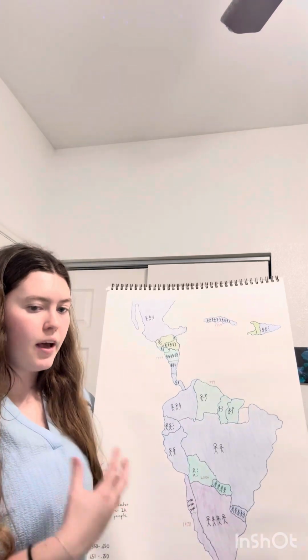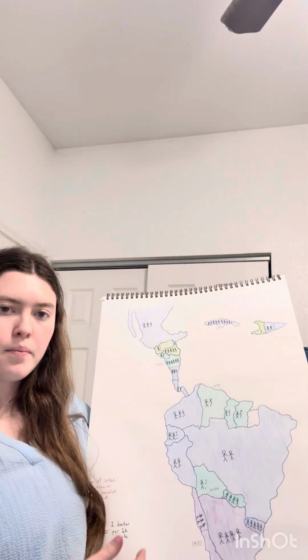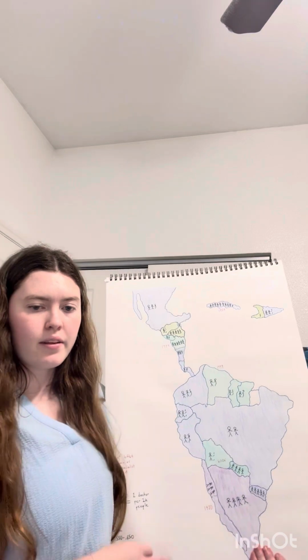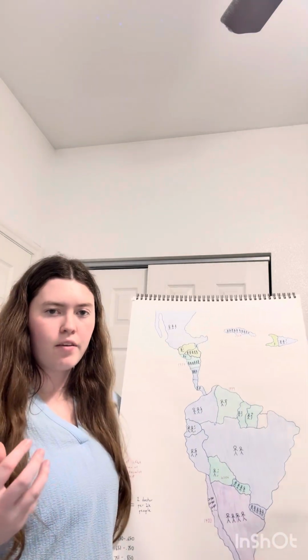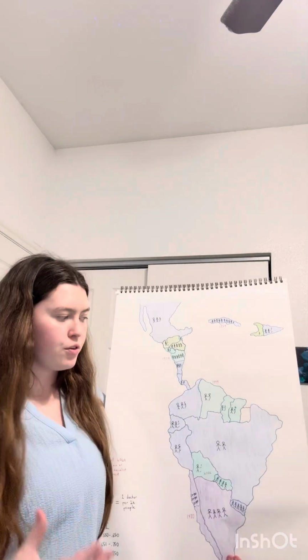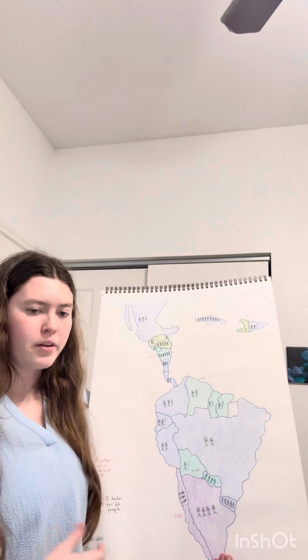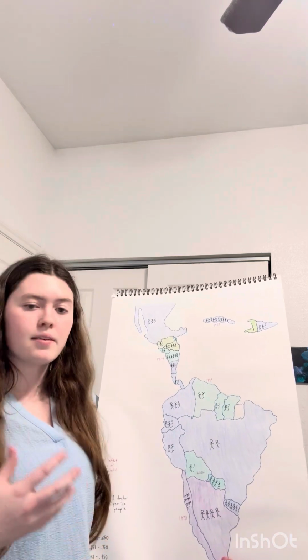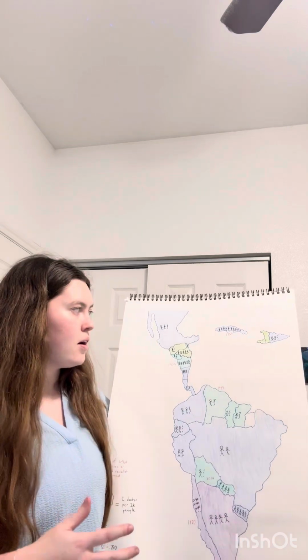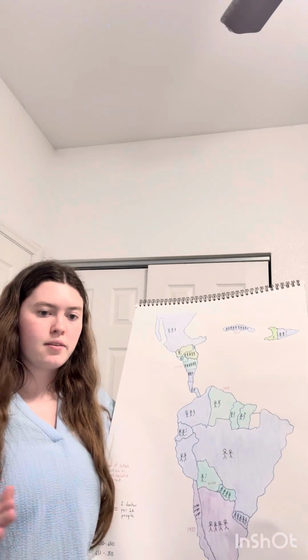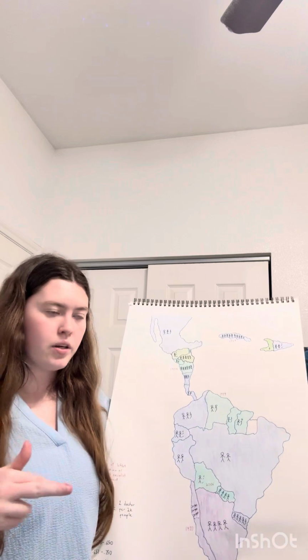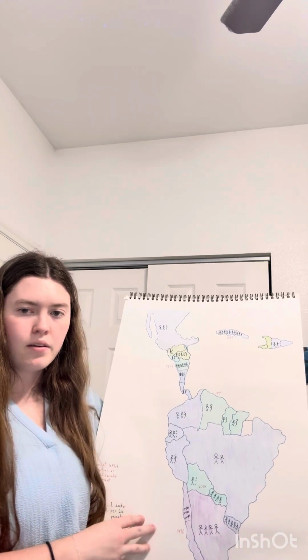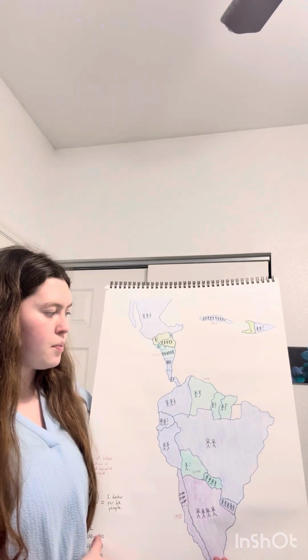HDI includes life expectancy, education, and income, and part of why that's important is that these are the exact things that force countries into revolutions. Especially in Latin America, the life expectancy and the health aspect is really important, as is education and income. Especially in a socialist revolution, you're going to see a lot of healthcare, education, and salary equality as part of the demands.